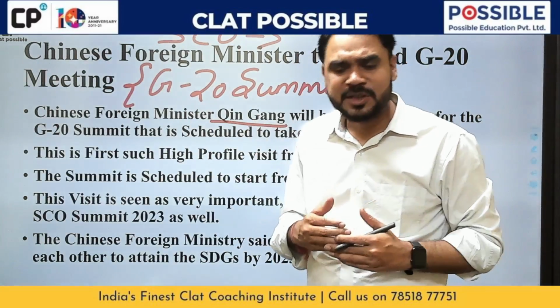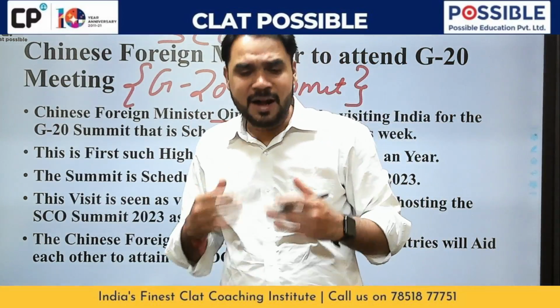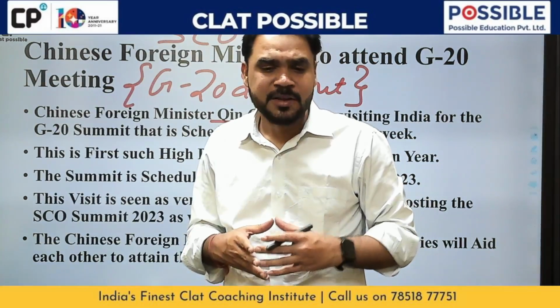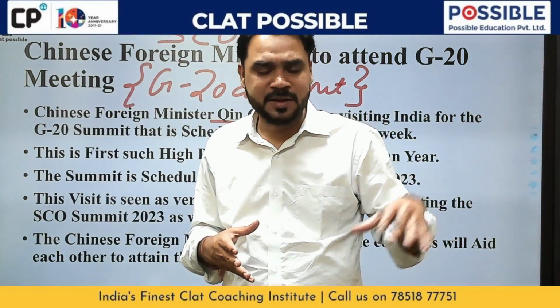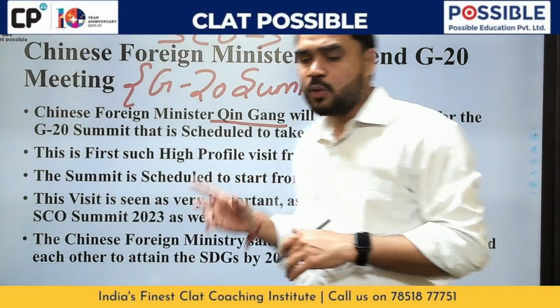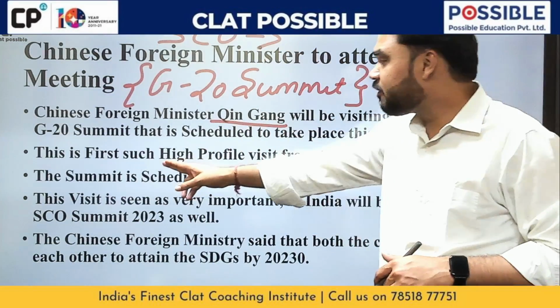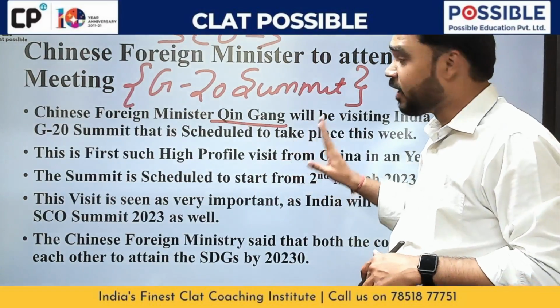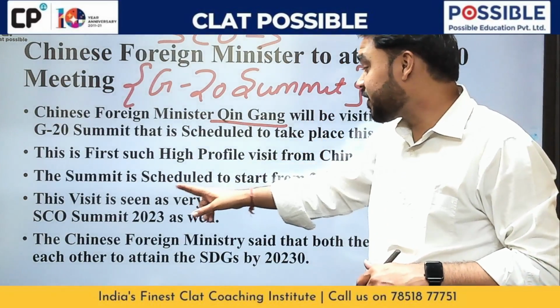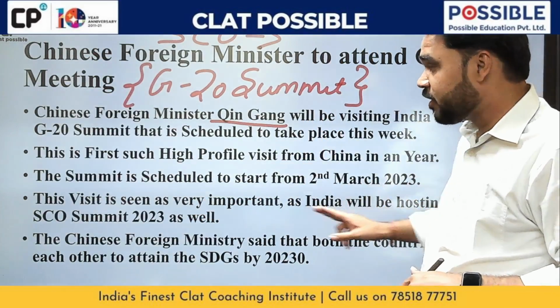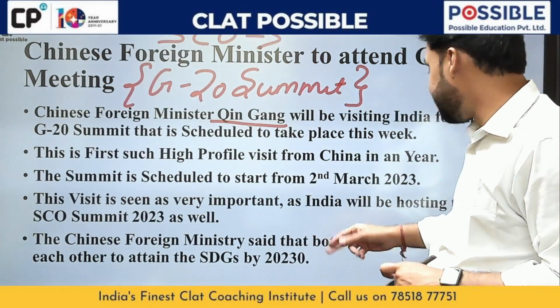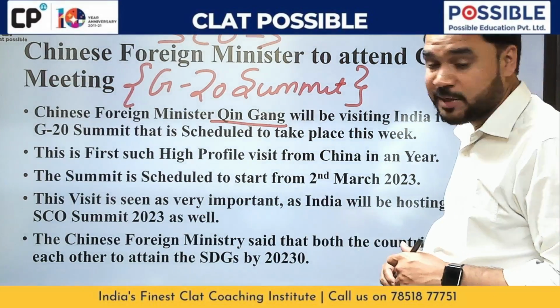Now later on, some other ministers too will visit. After that, during the SCO summit, we can expect Xi Jinping visiting India. Okay, so who is the Chinese foreign minister? It is Qin Gang. This is the first such high-profile visit from China after almost a year. The summit is scheduled to start from 2nd of March. This visit is seen as very important as India will be hosting SCO Summit 2023 as well.